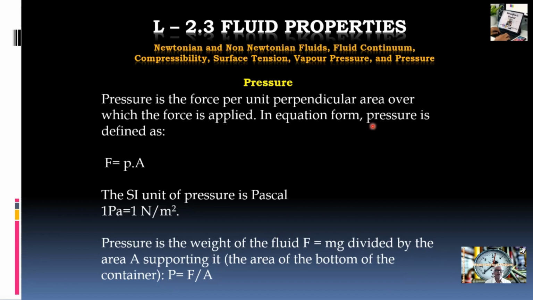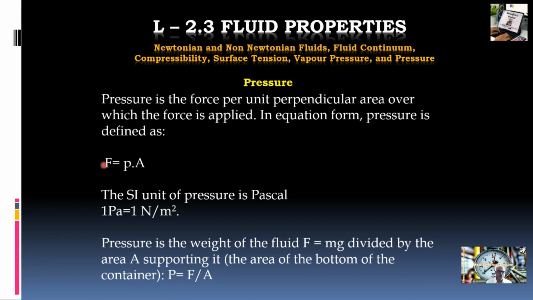So force per unit area is the definition that we have already studied in our school days. The pressure is a force per unit perpendicular area on which the force is applied. In equation form, F is equal to p, the pressure intensity, into area.